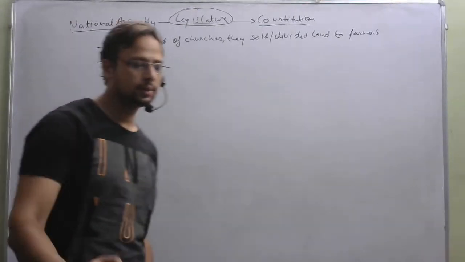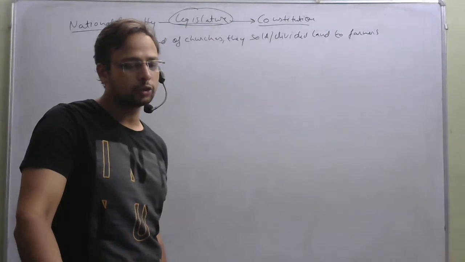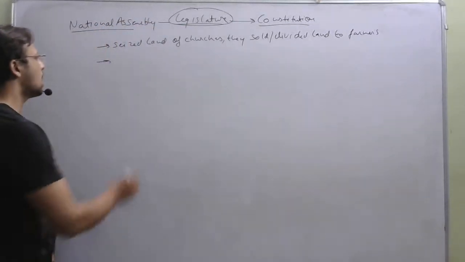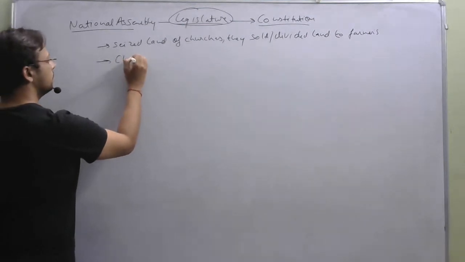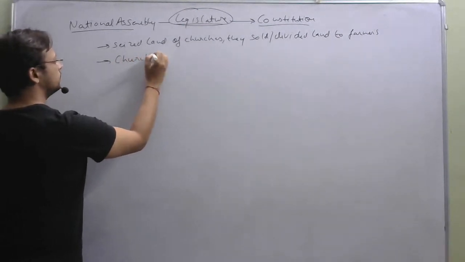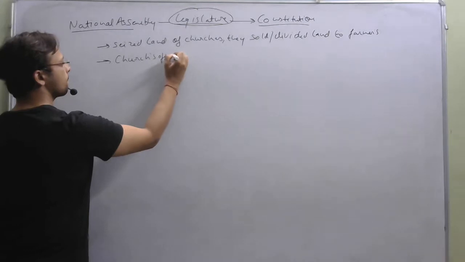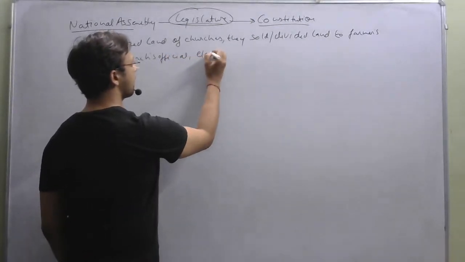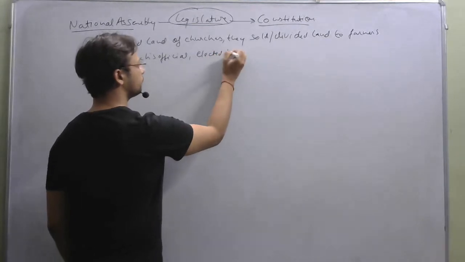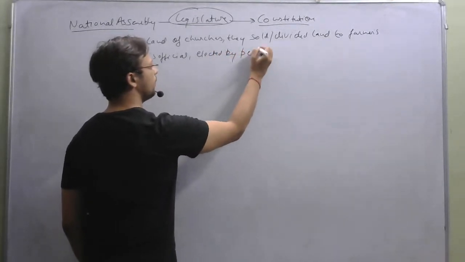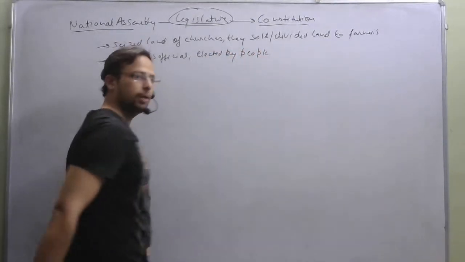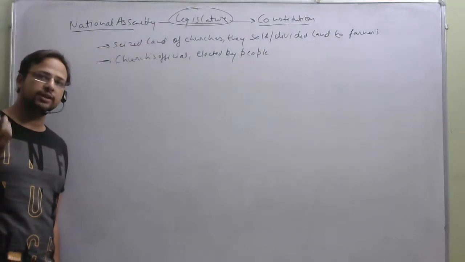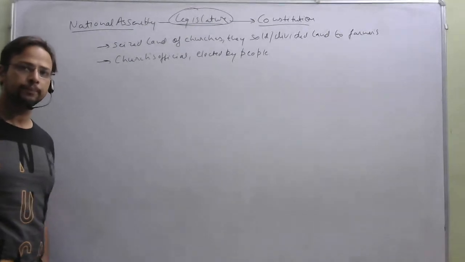Next, the civil constitution of the clergy required church officials to be elected by the people. Now it was the duty of the people to elect the members of the church, and there was a fixed salary to be paid to them.